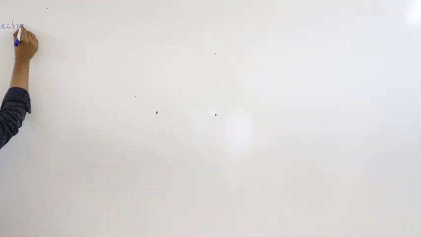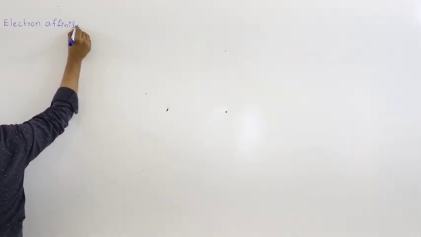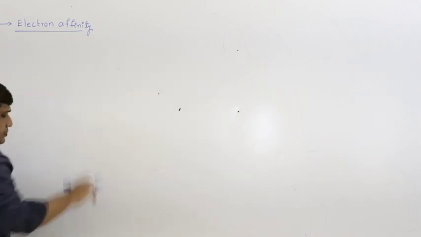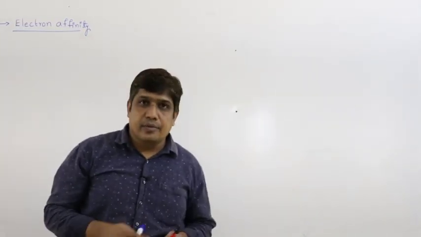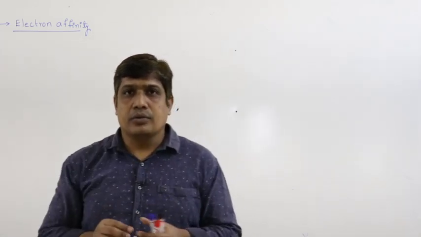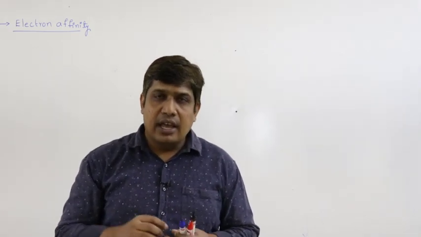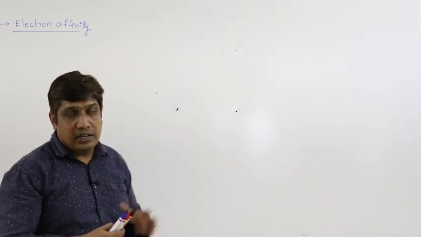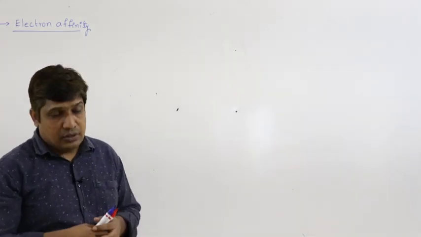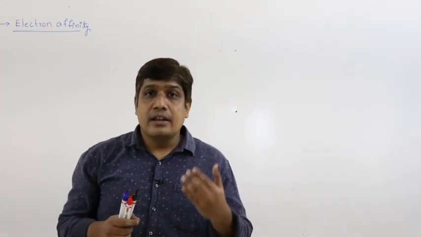So, let us see another interesting physical parameter, that is electron affinity. First, what is electron affinity? We take a neutral atom in its ground state and we add an electron. Generally, when you add an electron to a neutral atom in the ground state, energy is released. That released energy we call electron gain enthalpy. Mostly it will be released, so the first electron gain enthalpy is negative.